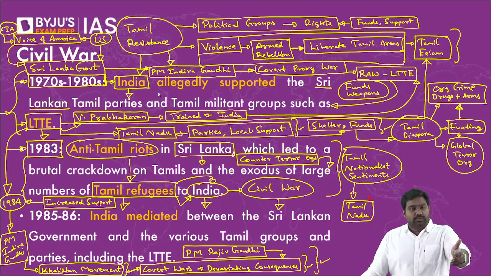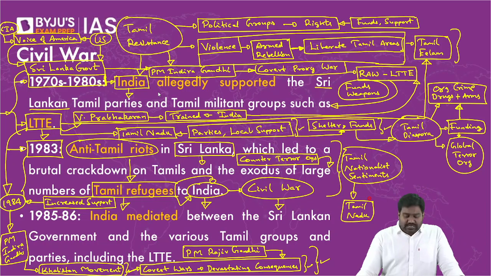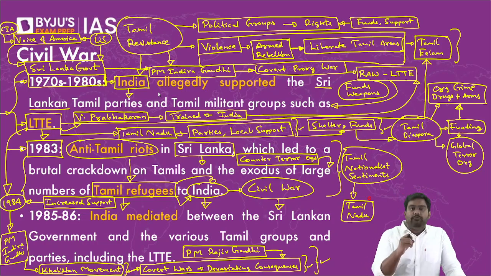So a war we had sponsored was now backfiring on India, contributing to the rise of Tamil nationalist sentiments, with the possibility of Tamil areas breaking away to form a separate nation. So immediately, Prime Minister Rajiv Gandhi started acting on it. He decided to scale back the support to LTTE. Right? RAW ended some of its involvement with LTTE, and we immediately started mediating between the two sides.